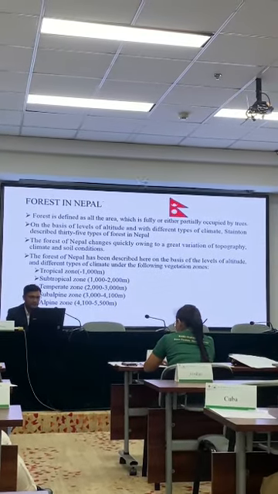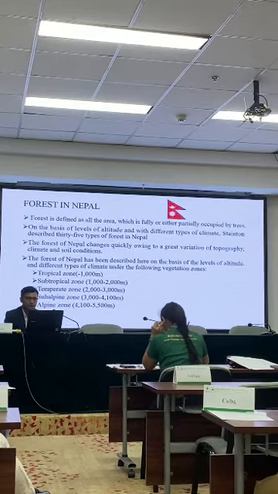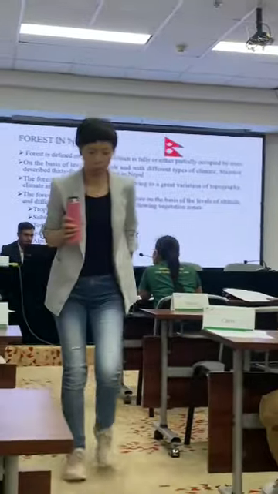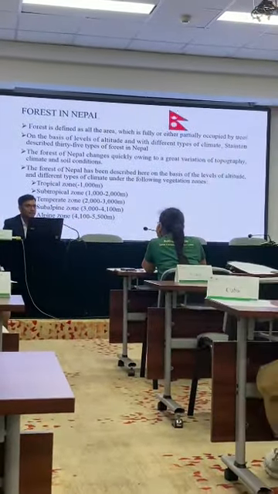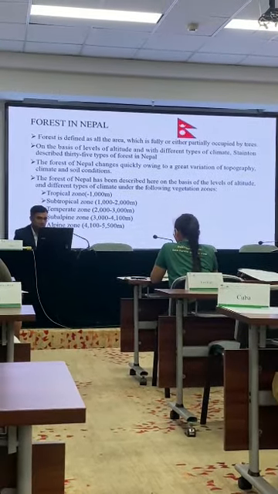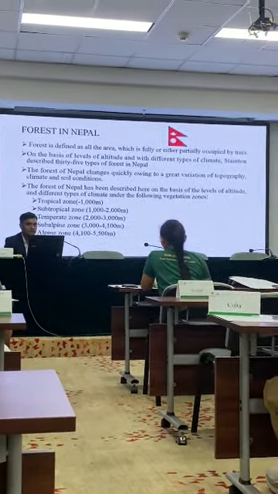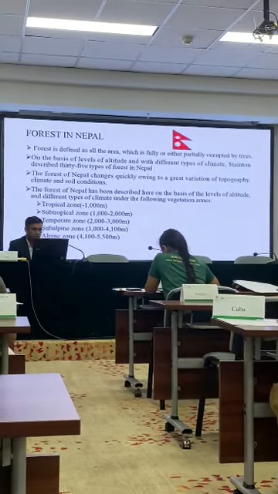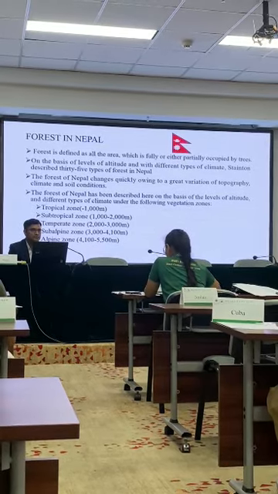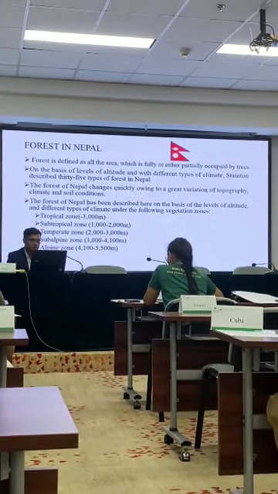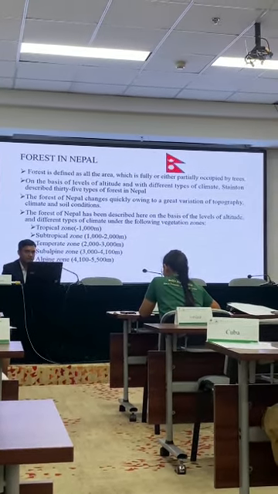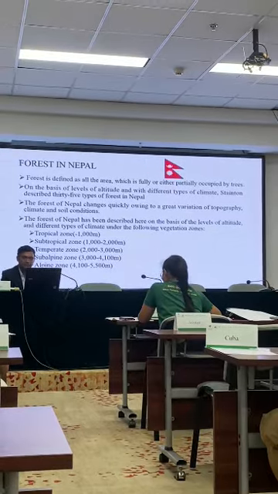The forest of Nepal has been described here on the basis of the level of altitude and different types of climate under the following vegetation zones. Our land starts from 59 meters from sea level to 8,800. Up to 1,000 meters altitude is called the tropical zone, and from 1,000 meters to 2,000 meters we call it the subtropical zone. From 2,000 to 3,000 meters we call it the temperate zone, from 3,000 to 4,100 meters the subalpine zone, and 4,000 meters to 5,000 meters is the alpine zone.